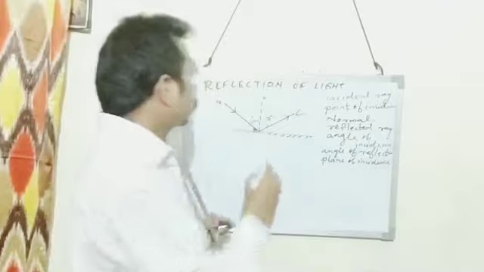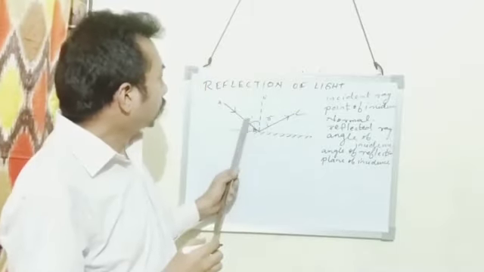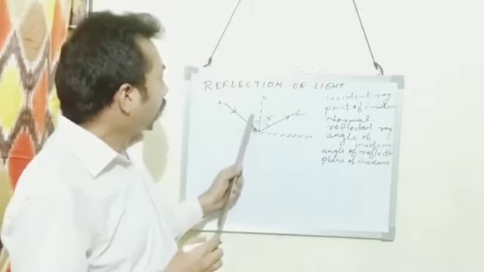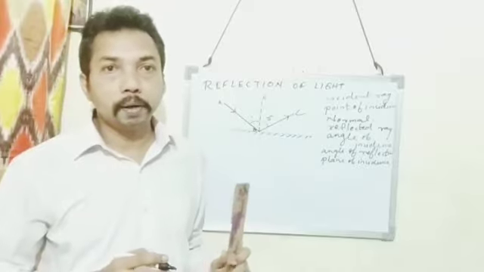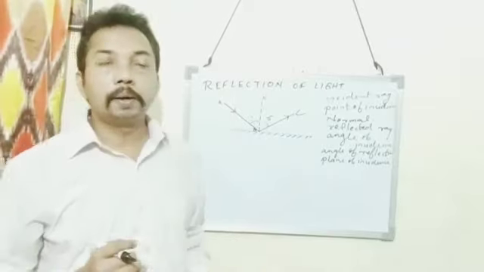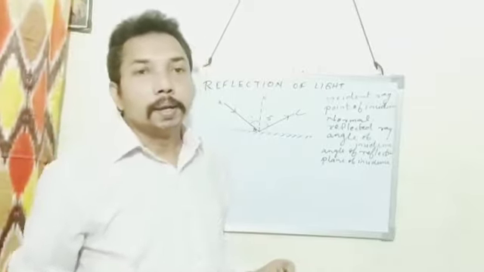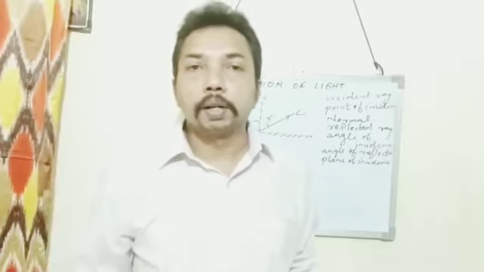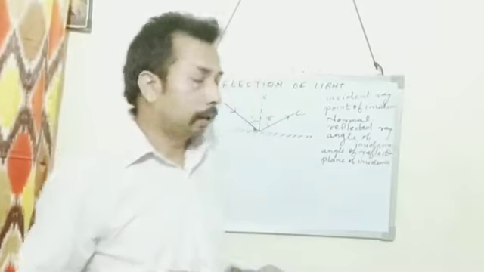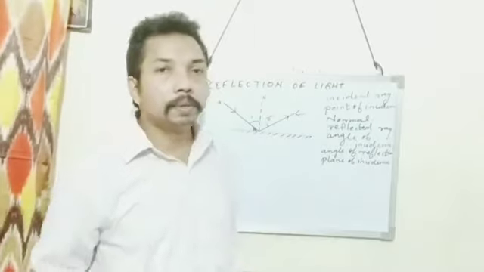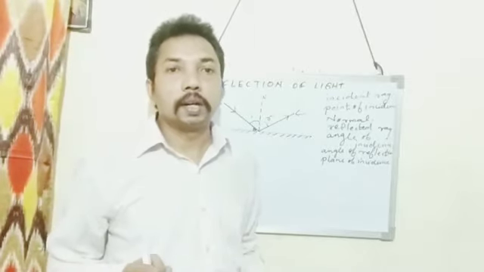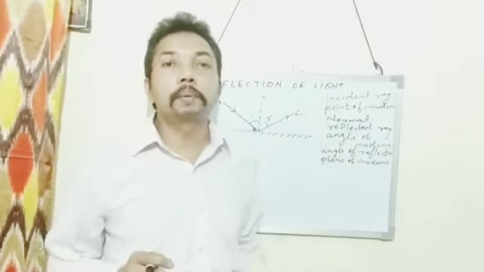The plane of incidence is the plane which contains the incident ray and the normal. Then the plane of reflection is the plane which contains the reflected ray and the normal. So these are some of the terms related with the reflection of light.